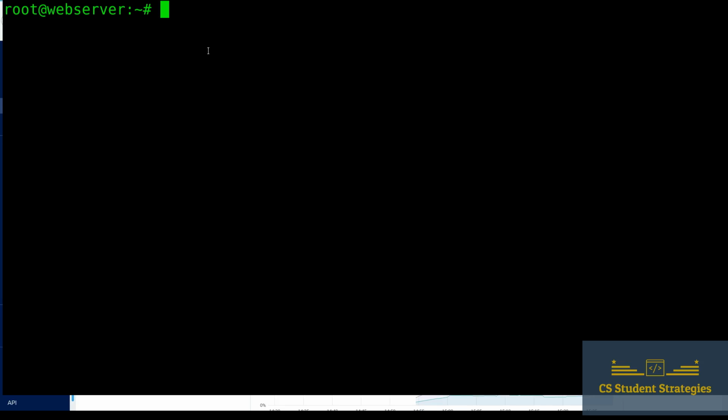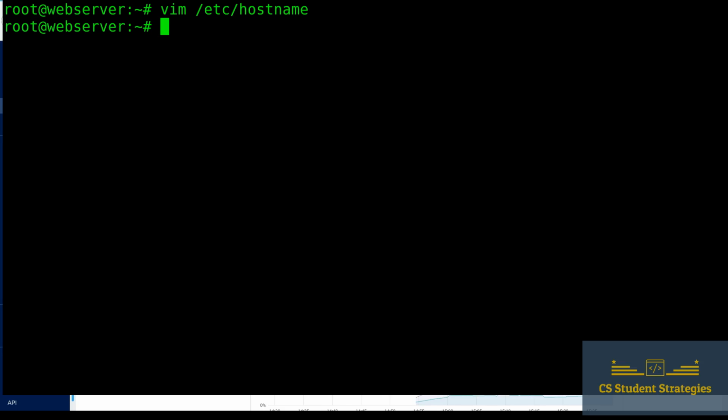So the way we can do this really quickly is just by typing in vim /etc/hostname. And then in this file, I'm going to hit cw to change word. And then I'm going to type in nodeserver. I'm not going to put the .info, I'm just going to put nodeserver. All right. Then we hit escape and then :wq to save it. All right.